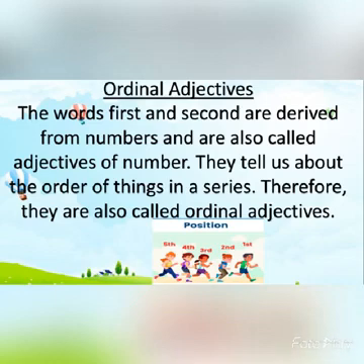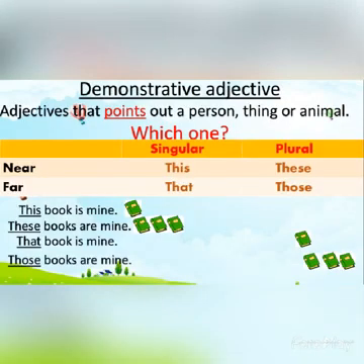Like first, second, third, fourth, fifth. These words are showing the position of something, so they come under ordinal adjectives. Now the last type of adjective is demonstrative adjective. An adjective that points out a person, thing or animal is known as a demonstrative adjective, and it gives the answer to which one.